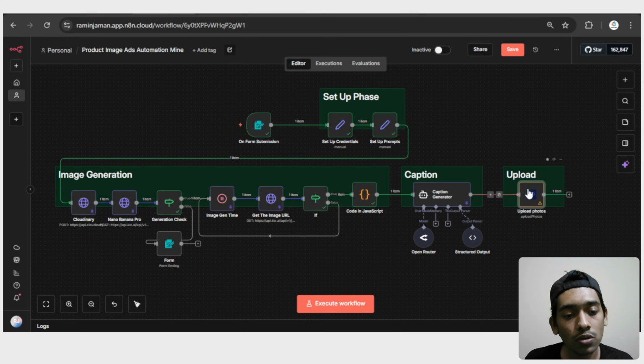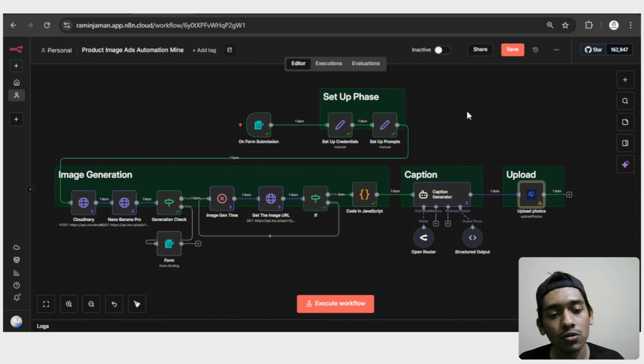So this tool link has been given in the description, so you can actually use that. Also, you can use Blotato, whatever you think is good, just go with that.